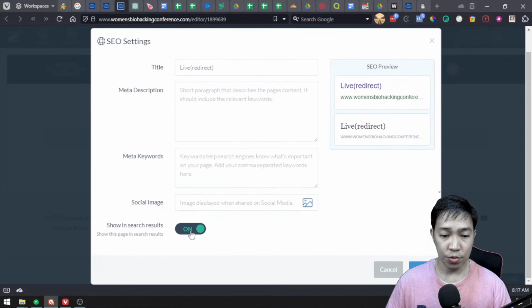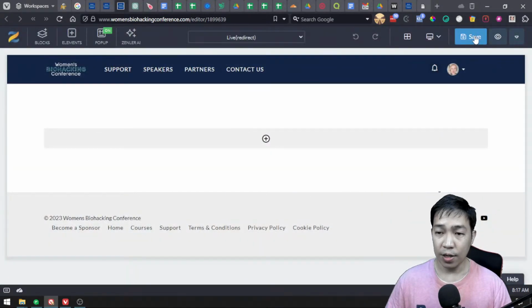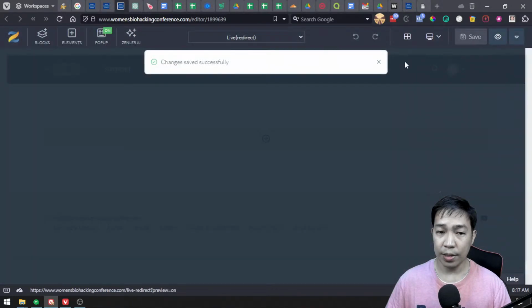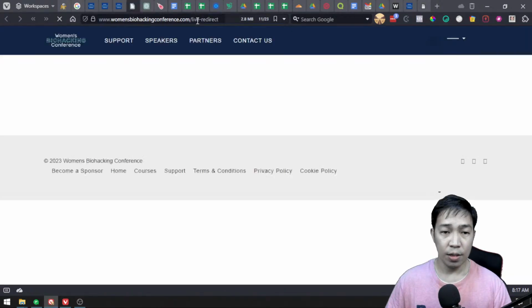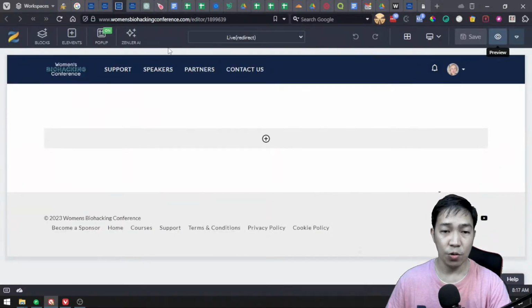Search engine results. We don't want this to be available on search engines, and click save again. Let's go back and preview it. Oh, I see, it says live redirect, not live only. So let's go back to the edit page, and let's exit this first.